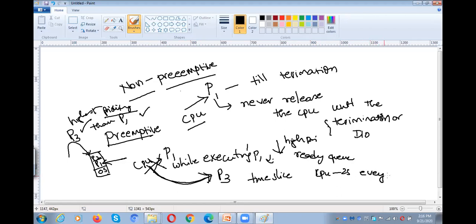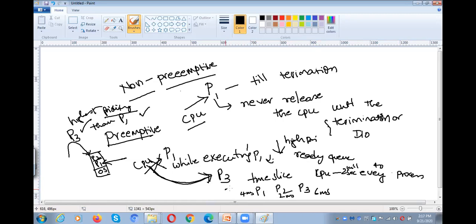We are giving only 2 milliseconds of time to every process. For example, P1, P2, P3 we want to execute, and P1 requires 4 milliseconds of time, P2 requires only 2 milliseconds of time, P3 requires 6 milliseconds of time.